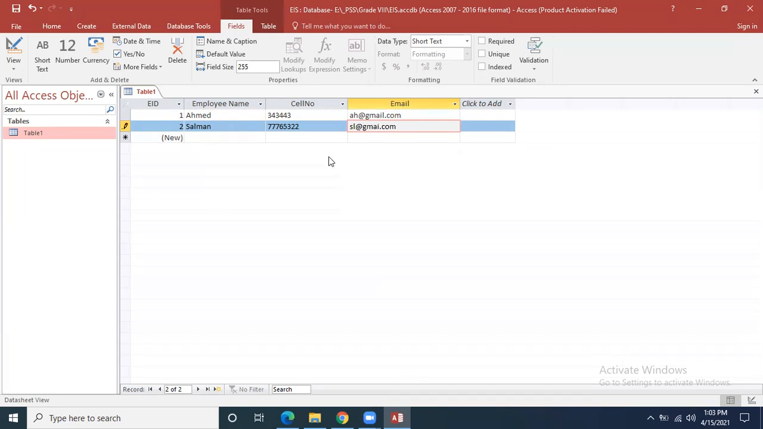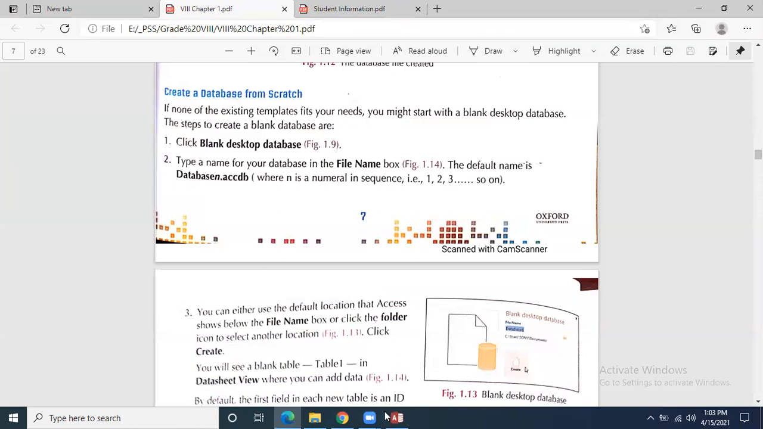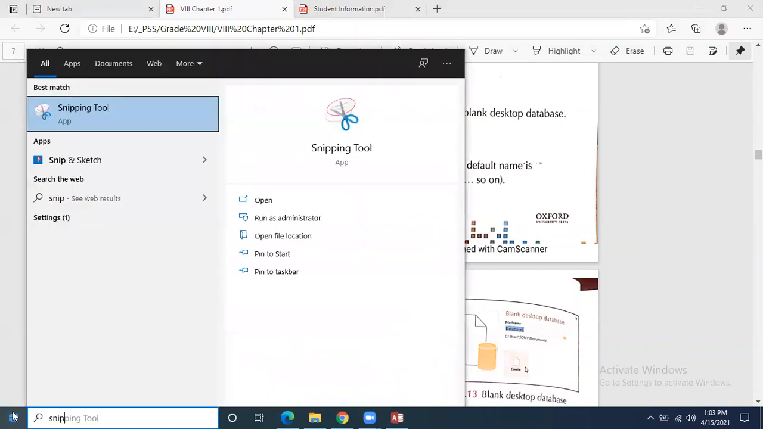So now I think this is clear. Is this procedure clear or not? Let me mark the attendance.